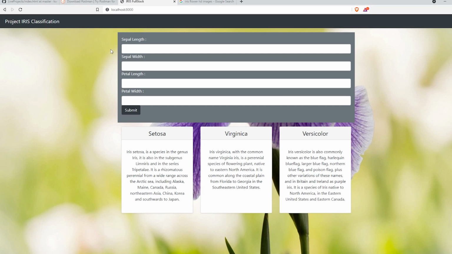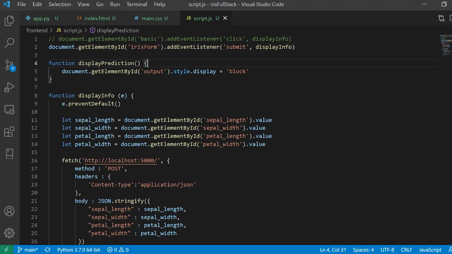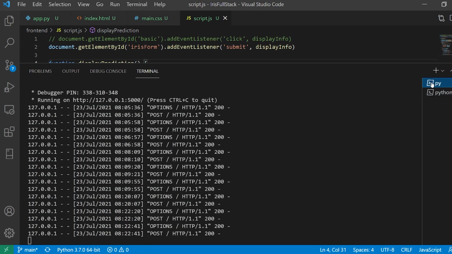So now I'm going to classify it. I'll say 2222. I'll say submit. It says predicted flower is Setosa. What else we want? And the fun fact is, this entire thing is working on two different servers. Okay, so this is the REST API concept.